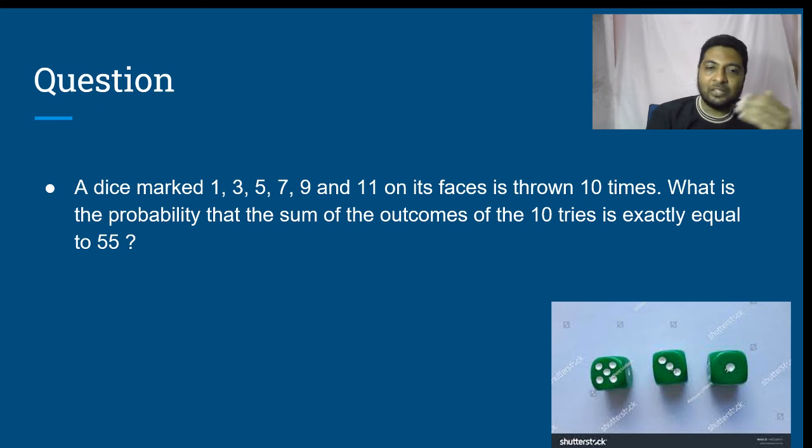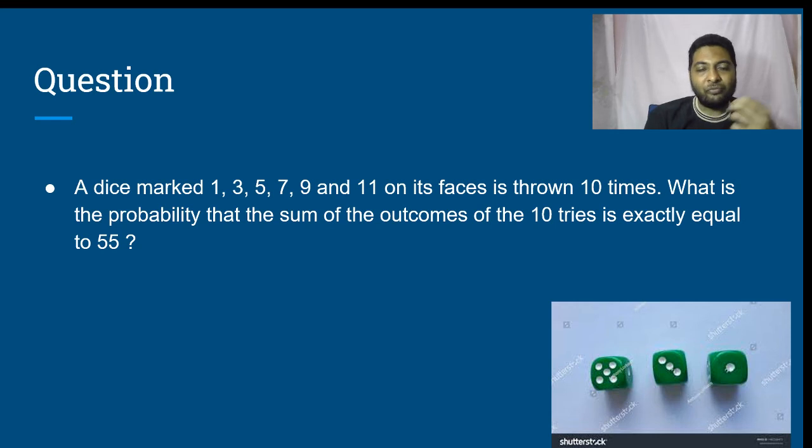This thought is not necessary at all, because this question is entirely based on the concept of odd and even numbers. Every time we roll the dice, the outcome is an odd number. And how many odd numbers do we have? We have 10 odd numbers. What is 10? 10 is an even number.